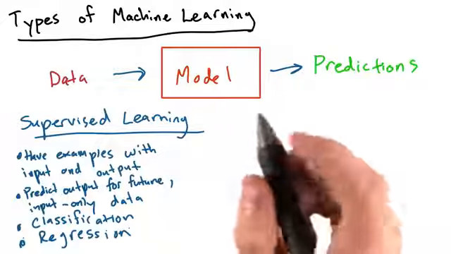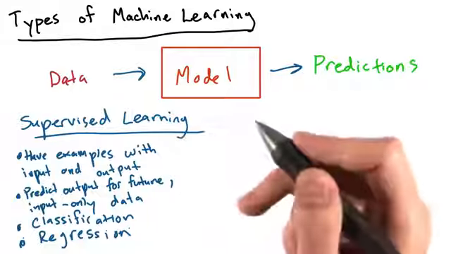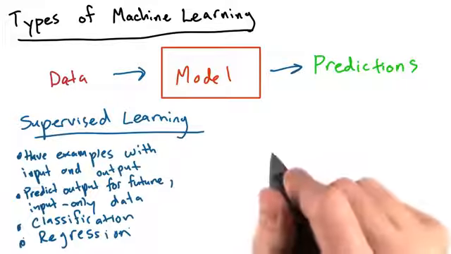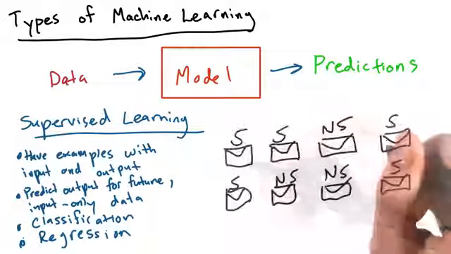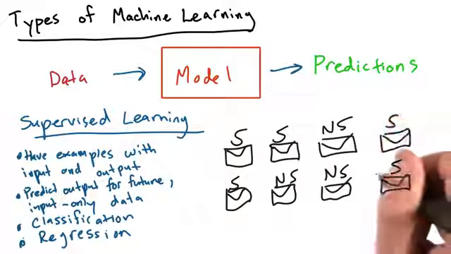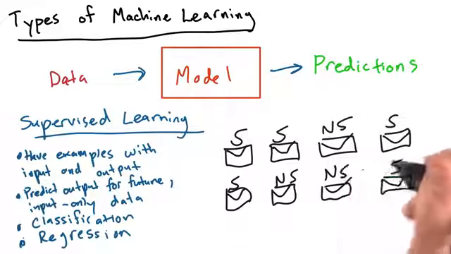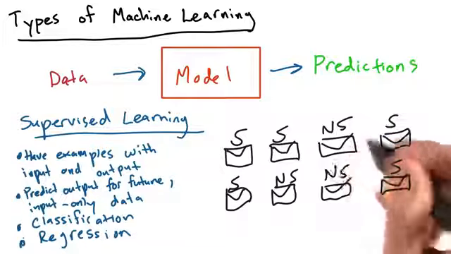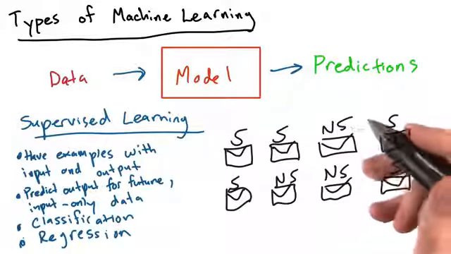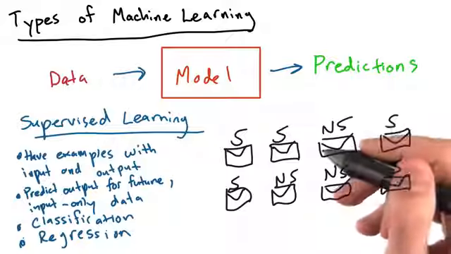So, for example, if we were detecting spam using supervised learning, we might have 100 emails where we know whether or not they're spam. We can use these emails, where we know whether or not the email is spam, and train a model that can predict whether or not a future email will be spam based on a bunch of characteristics. Maybe its contents or whether or not it has an attachment or things like that.